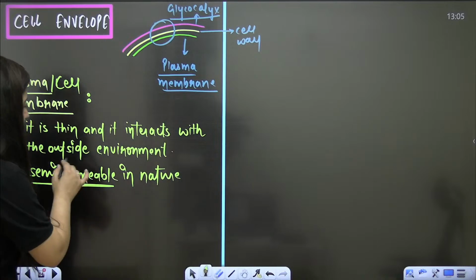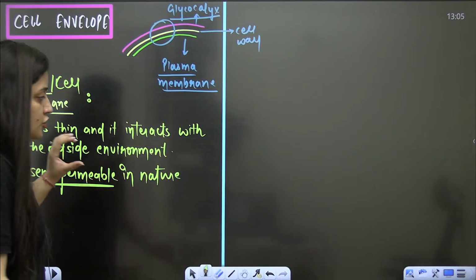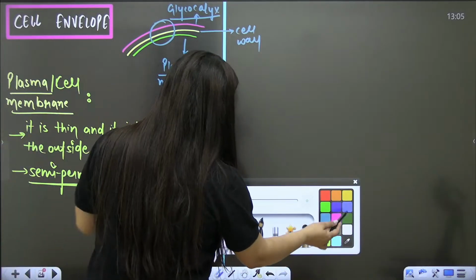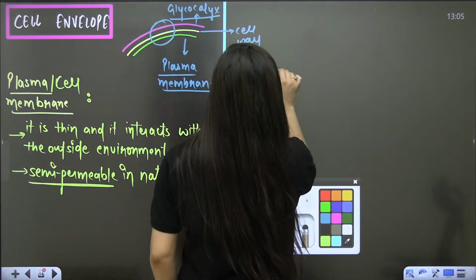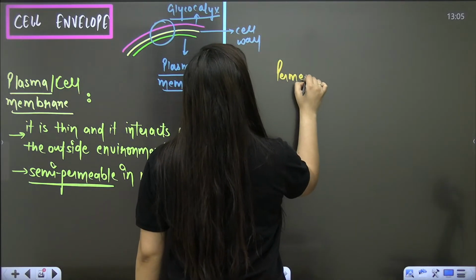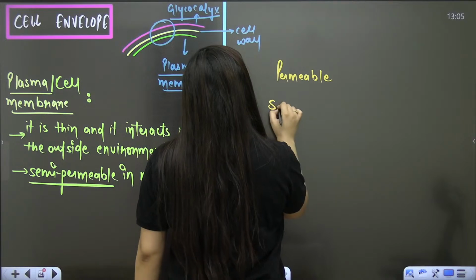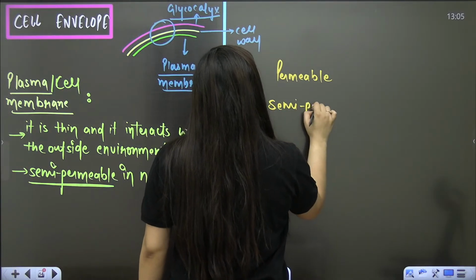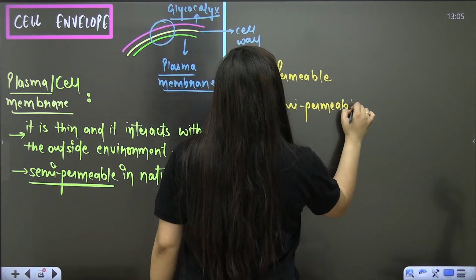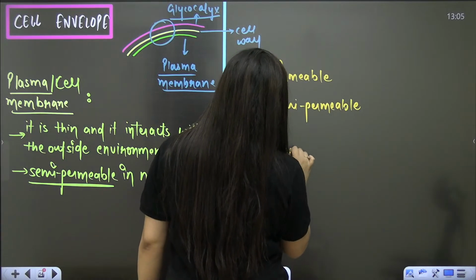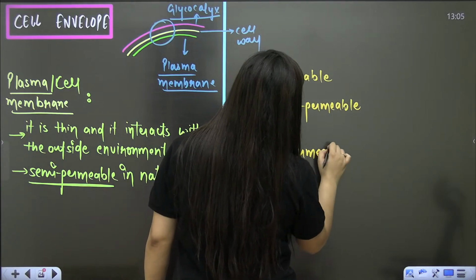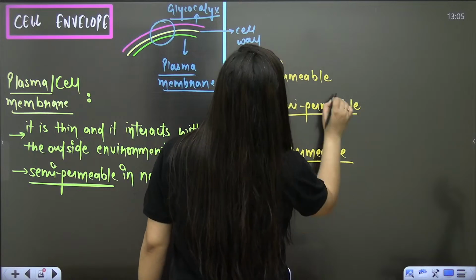Then I am saying that it is semi-permeable in nature. Let me explain 3 words: permeable, semi-permeable, and impermeable.